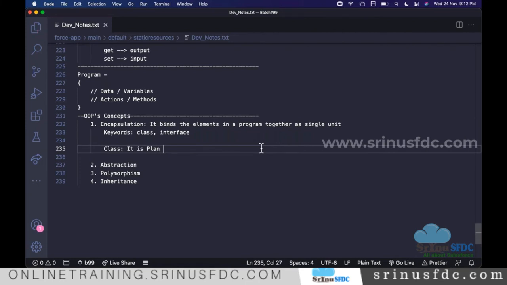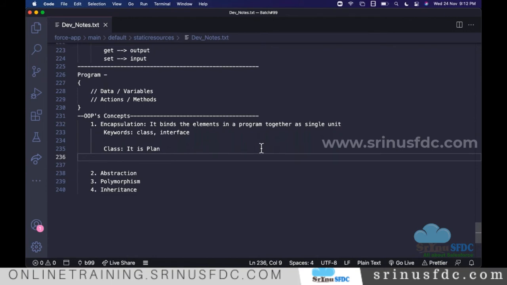For example, let's say there is a plan to construct one building. What is the first thing we need? We need a plan, right? No one will start constructing the building without a plan. First, we need the plan. By following the plan, the building will be constructed, right?